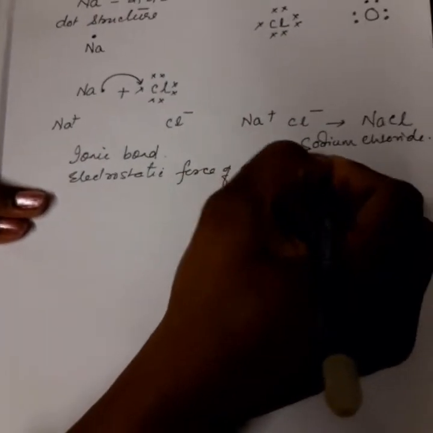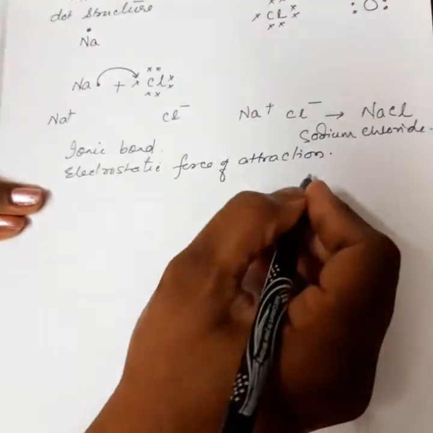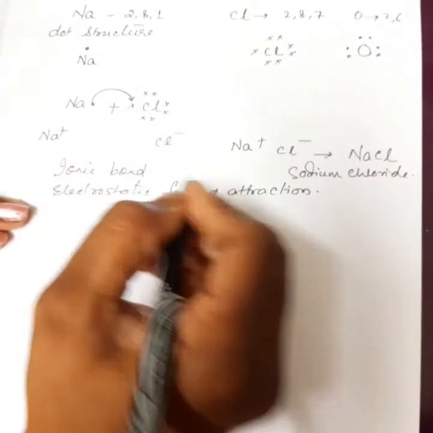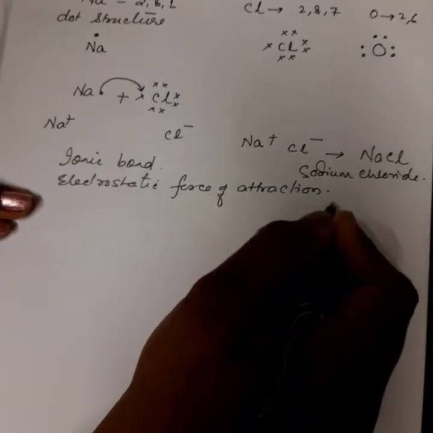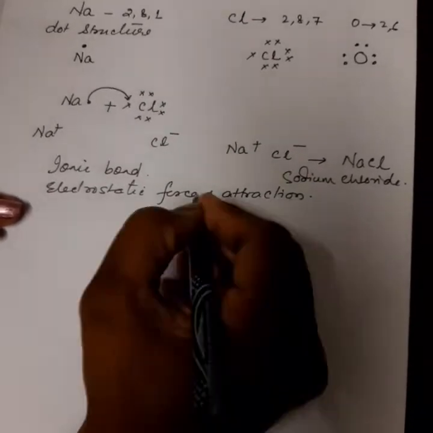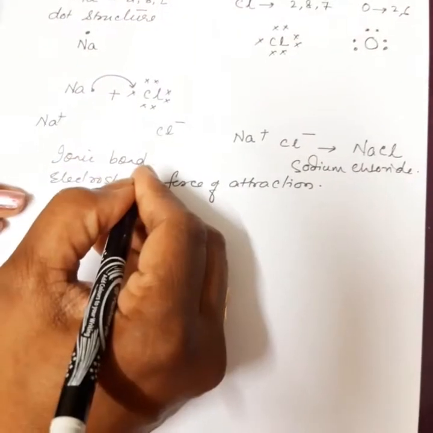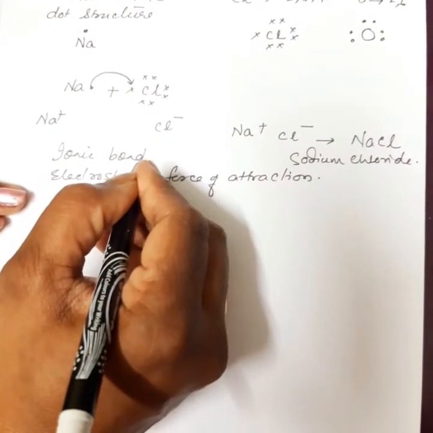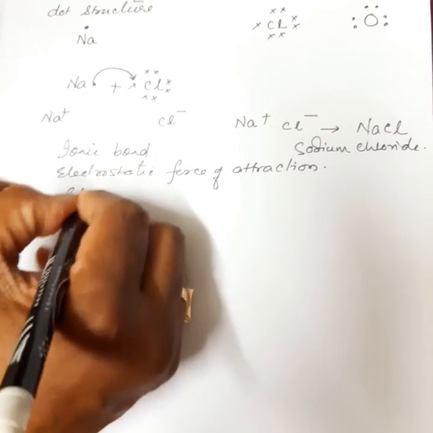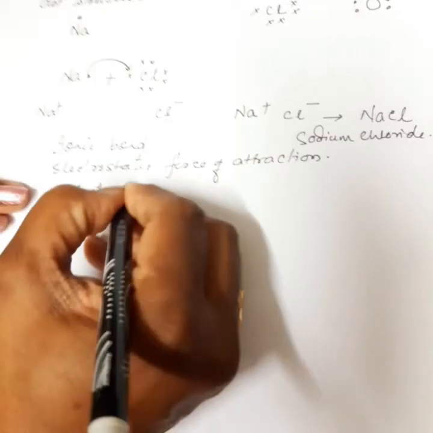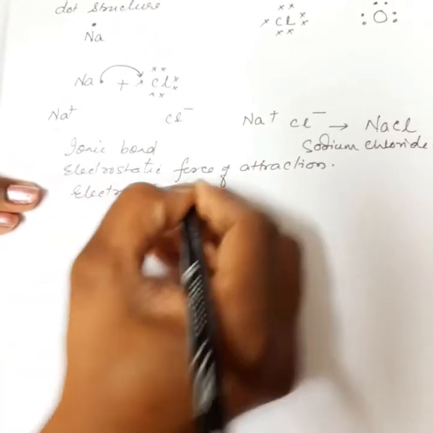Children, electrostatic force of attraction is a very strong force between the cations and the anions. So cations and anions form ionic bond. This ionic bond is also termed as electrovalent bond.